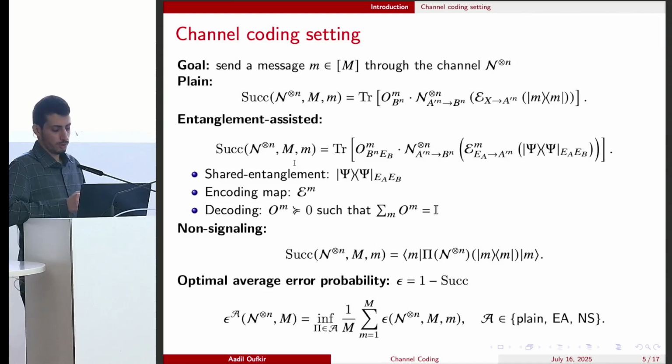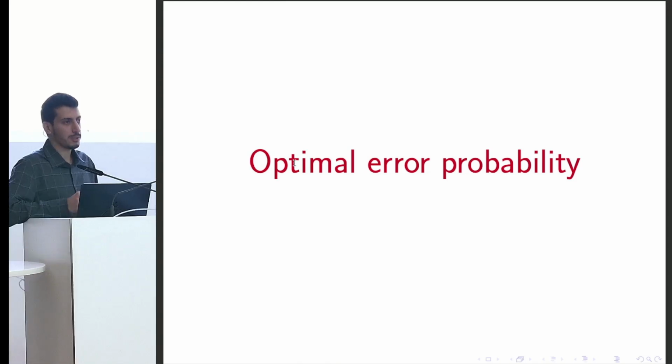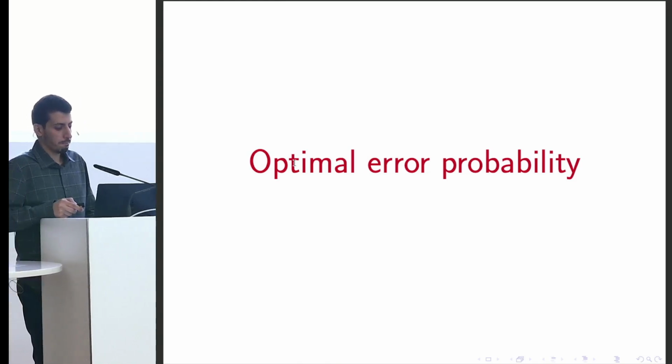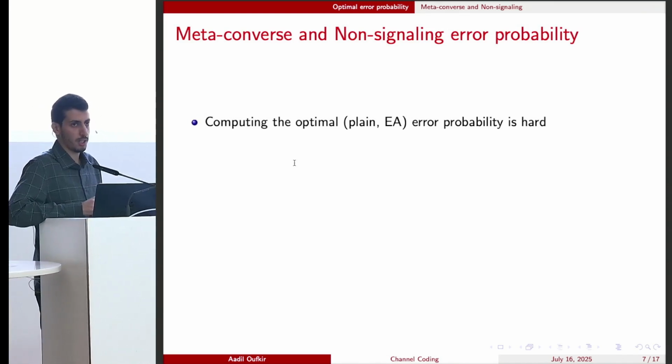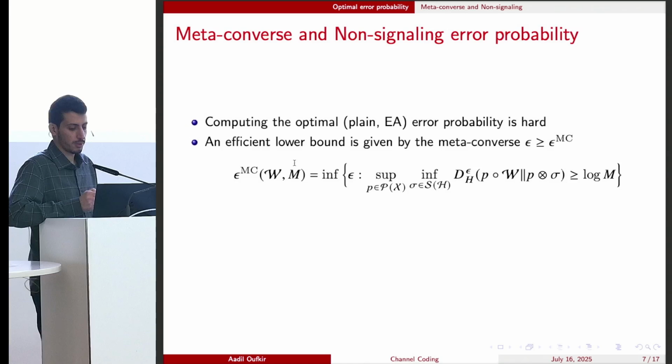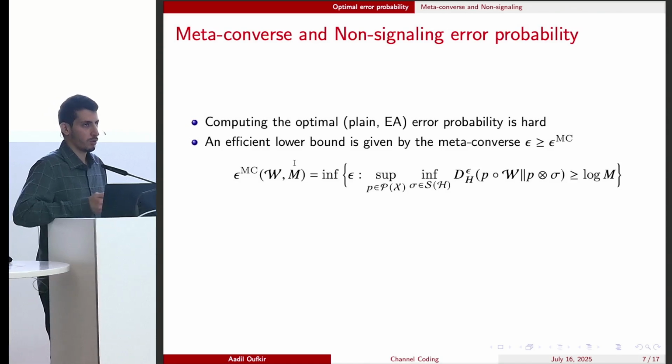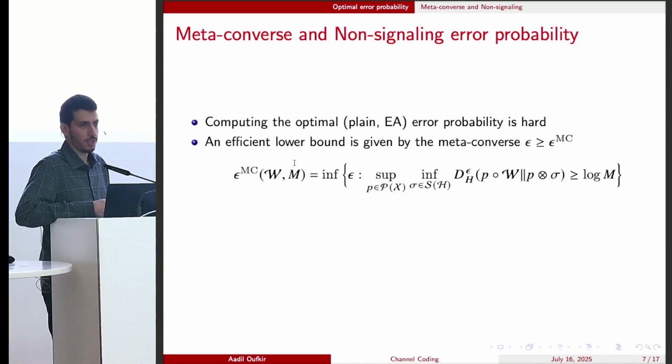Let me first focus on the optimal error probability. Computing the optimal error probability, either plain or entanglement-assisted, is hard. One lower bound is given by the so-called meta-converse. This is a mathematical tool which implies many converses in channel information theory.